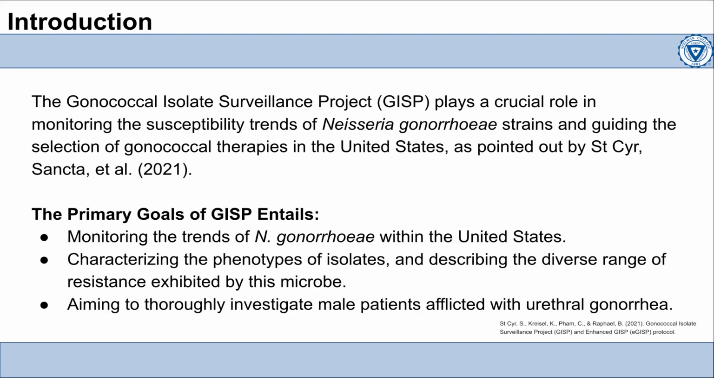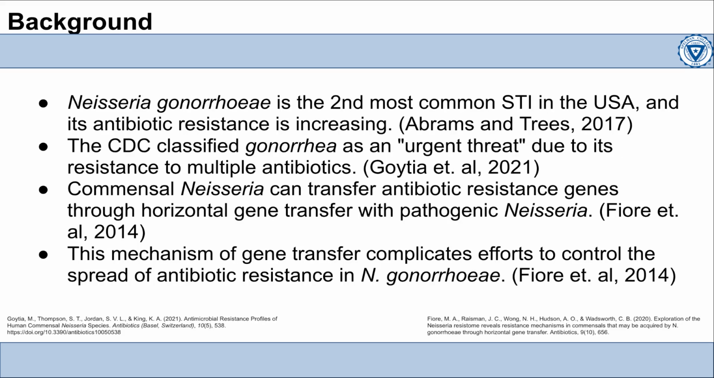There is a crucial role of the gonococcal isolate surveillance project, also known as the GISP project, where they monitor the susceptibility trends of Neisseria gonorrhoeae strains and guide the selection of gonococcal therapies in the United States. GISP aims to monitor trends, characterize phenotypes of isolates, describe resistance, and investigate male patients with urethral gonorrhea.